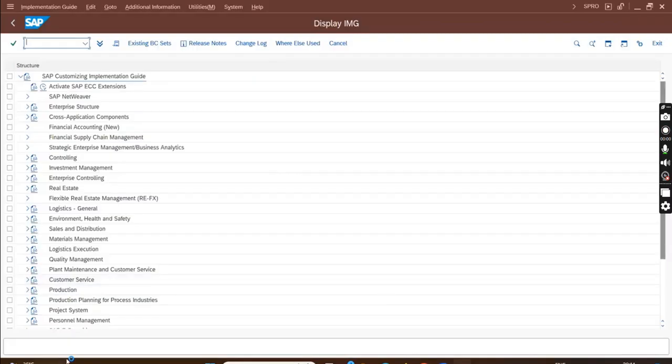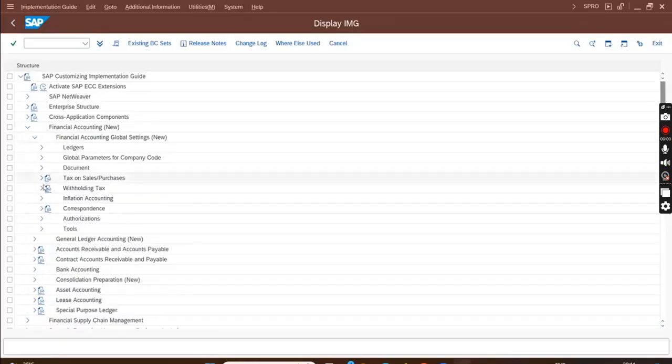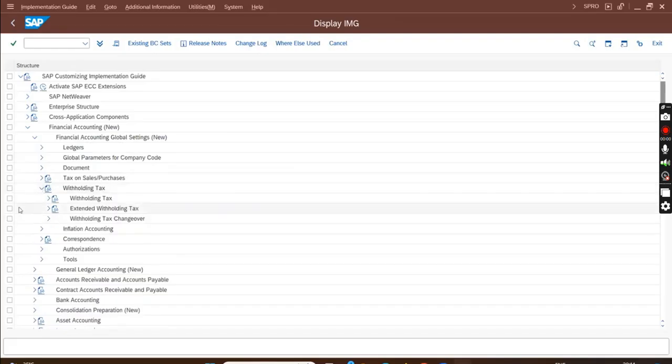Now here the WHT master data are separate. When I talked about VAT, the VAT master data remained at the FI side, but here for WHT, at the FI side there is a WHT. If we expand financial accounting global settings, you will see withholding tax and extended withholding tax.